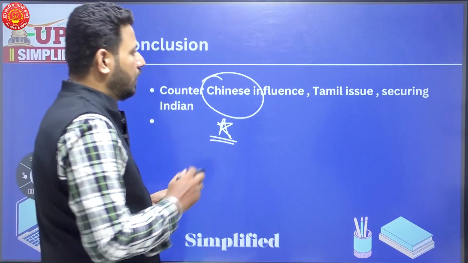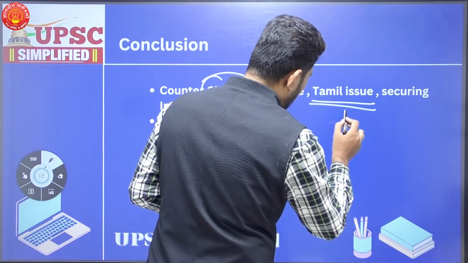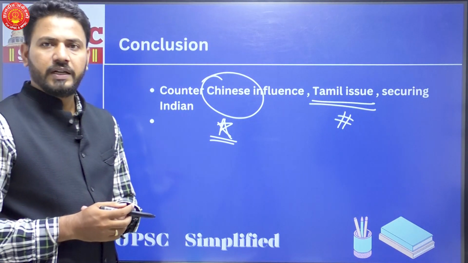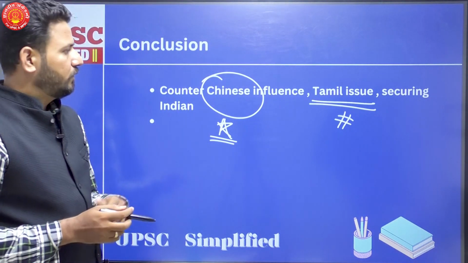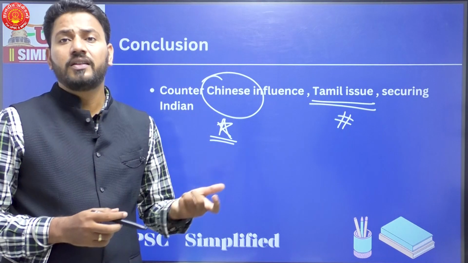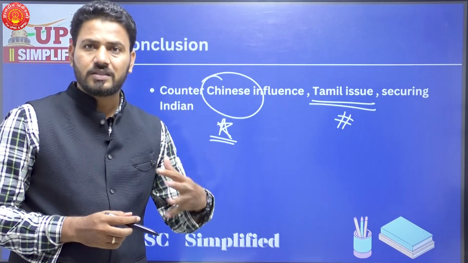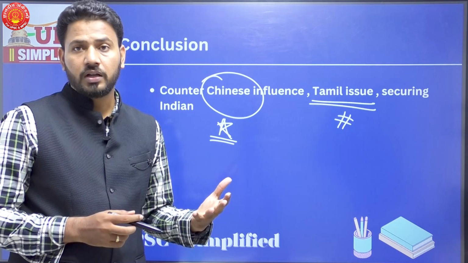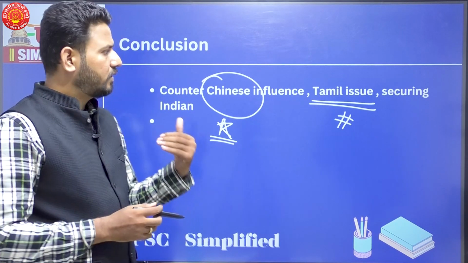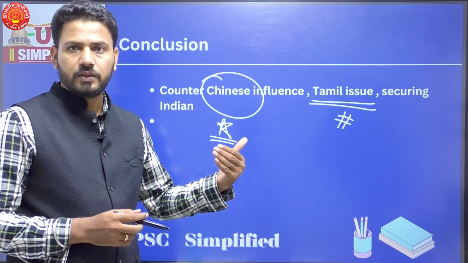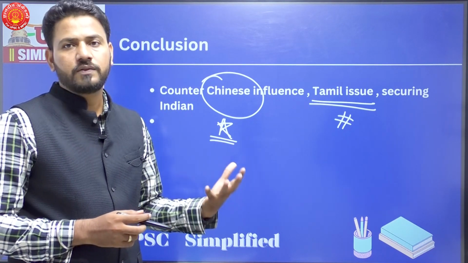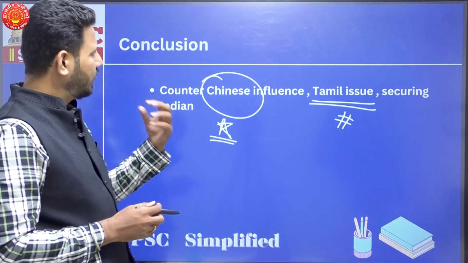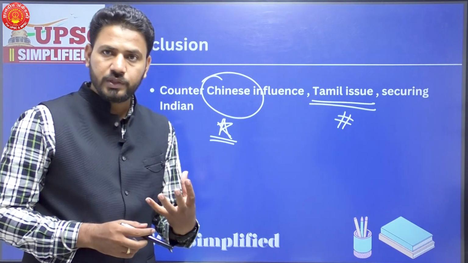Also the Tamil issue, we still have some irritants when it comes to the Tamil issue between India and Sri Lanka. Then we also are trying to secure the Indian interests. We have a lot of other strategic issues that we have with Sri Lanka, right? So we are trying to overcome these or counter the influence of China or Chinese presence in Sri Lanka. So this is how you can end your answer. This is the conclusion you can write.